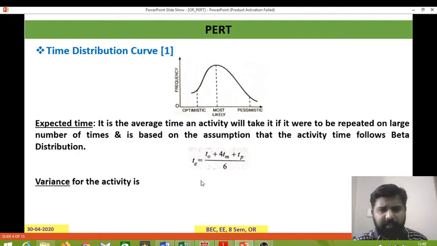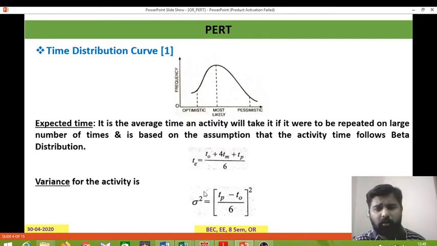Next, the variance for the activity denotes the variability in the length of that activity. This will be TP minus T naught, whole square, divided by 6. Here TP is the pessimistic time and T naught is the optimistic time.